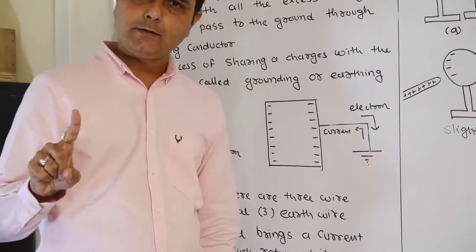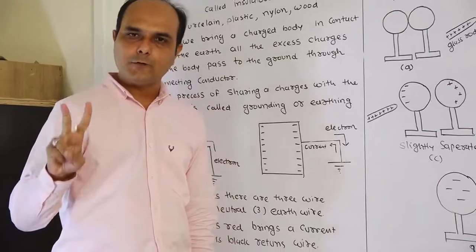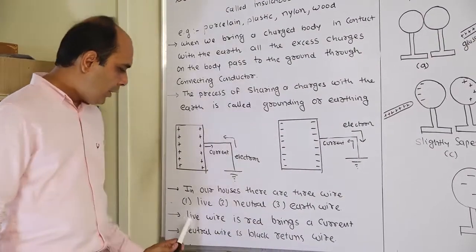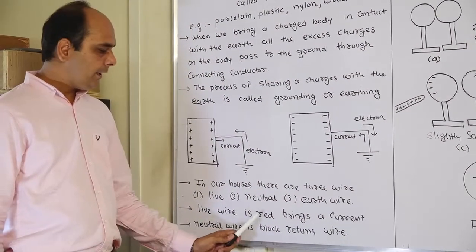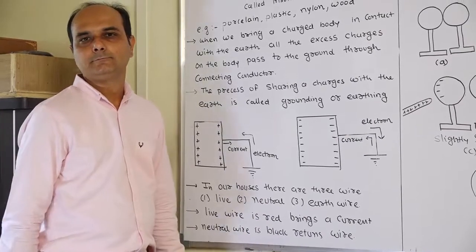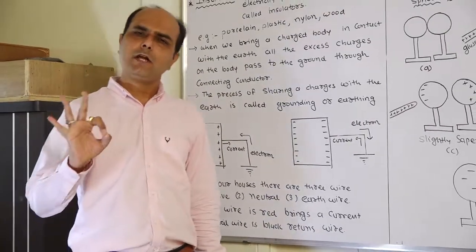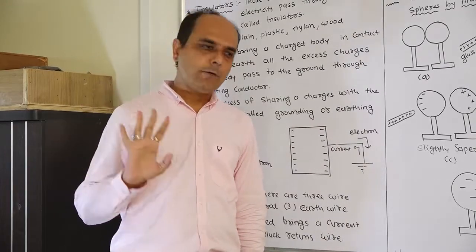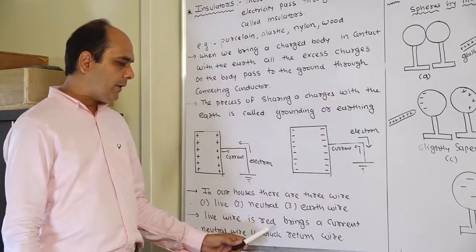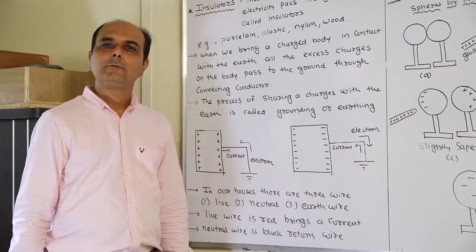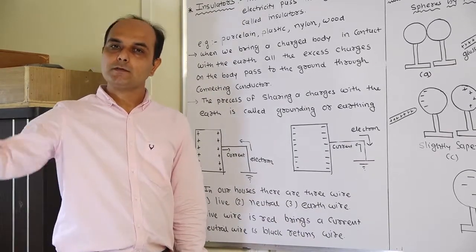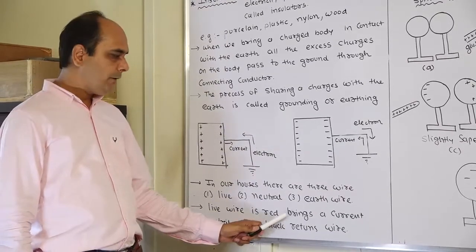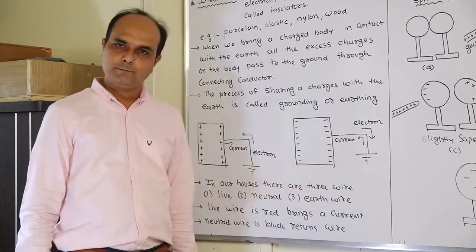The total number of wires in our houses is 3. The first wire is the live wire, the second is the neutral wire, and the third is the earth wire. The live wire is red in color. The red wire is the live wire, which brings the current from the power station.